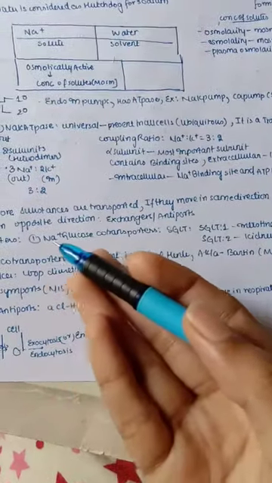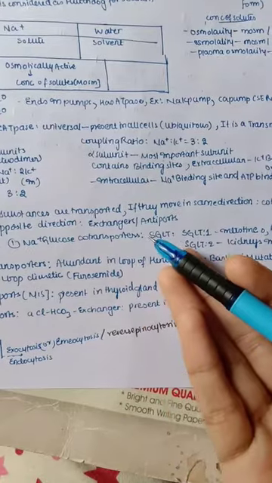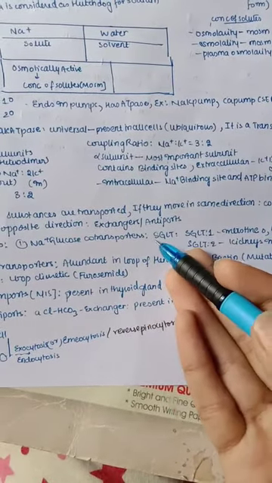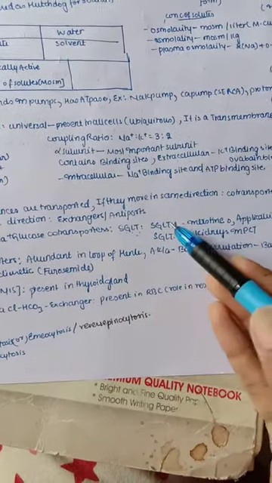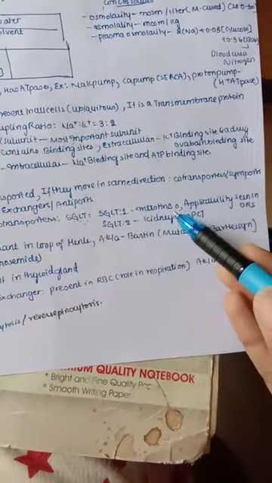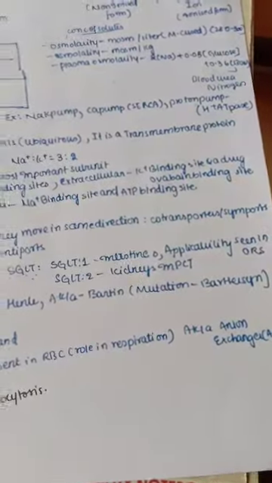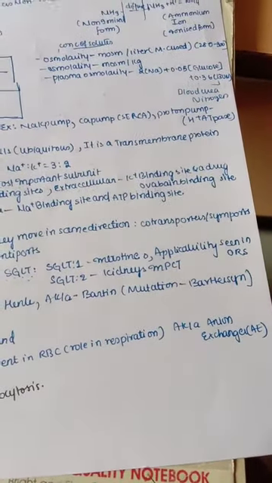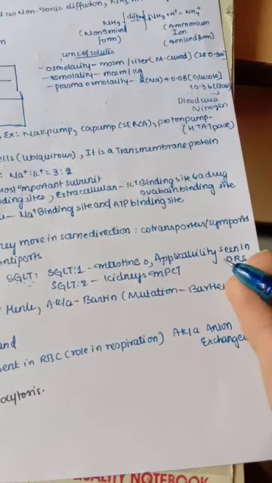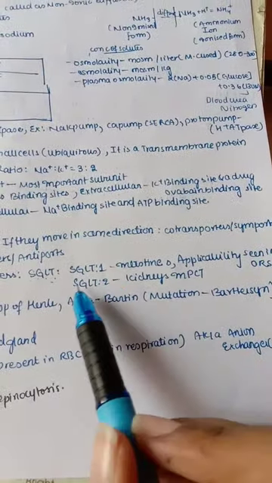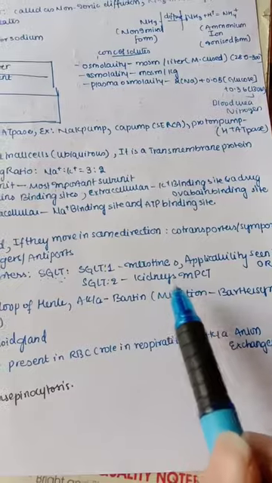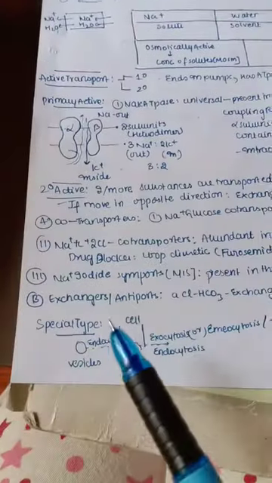Here we have the example sodium glucose co-transporters, SGLT. Here S, sodium glucose linked transport, that is the full form. So it is of 2 types. The first one is present in the intestine. So you can see here sodium and glucose are taken at a time into our intestine. That is why if we take ORS, in ORS there is sodium and also many other ions, but mainly sodium and glucose are taken at a time by means of these sodium glucose transporters. And another one is sodium glucose type 2. It is mainly seen in kidneys, in our proximal convoluted tubule.